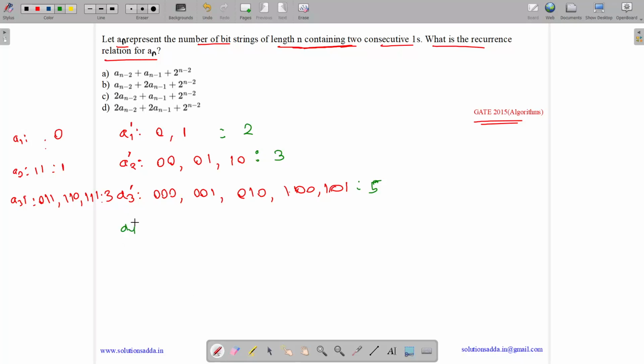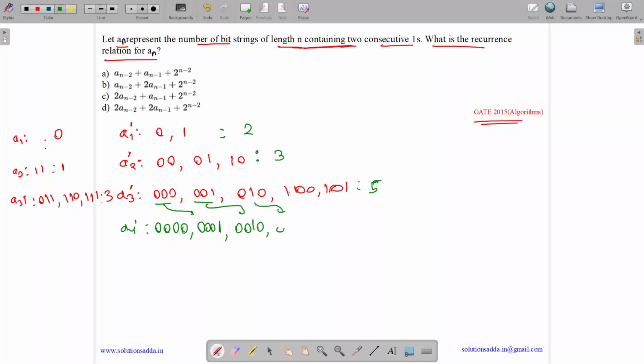So for a4 dash, how we will do it is, if we have a 0 at the last, then we can add a 0 or a 1, as both of them won't have any consecutive ones. So here we add a 0 and here we add a 1. Now this one ends with a 1, so we add only a 0, as if we add a 1, it will become two consecutive ones.